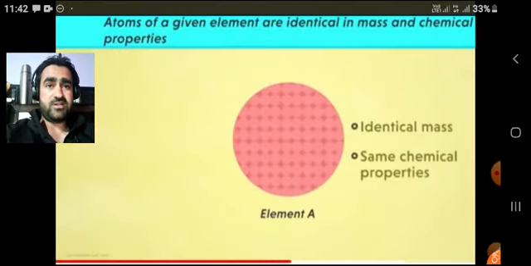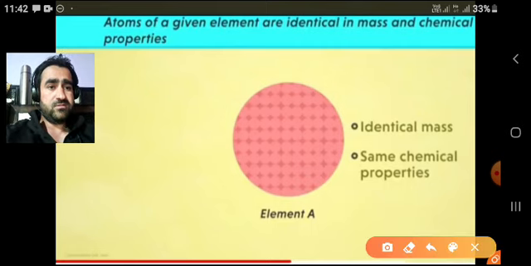The third postulate is atoms of a given element are identical in mass and chemical properties. We have an element A, and all the atoms which form this particular element A would have the same mass as well as chemical properties.